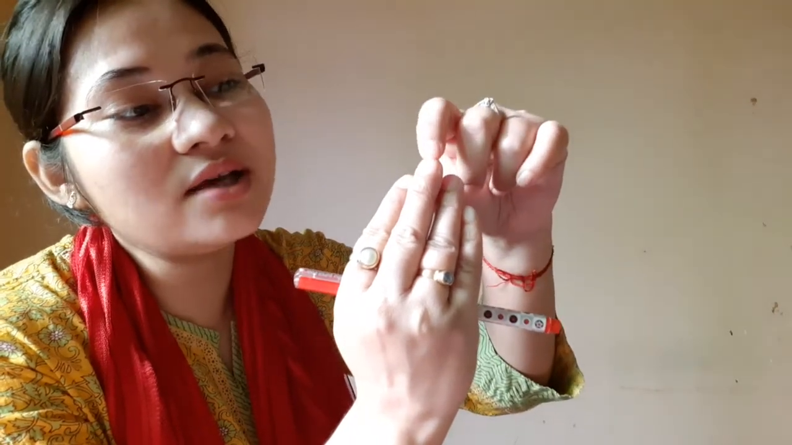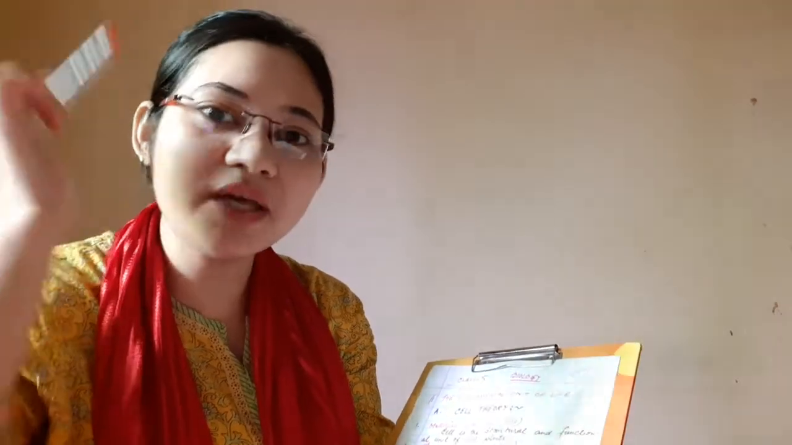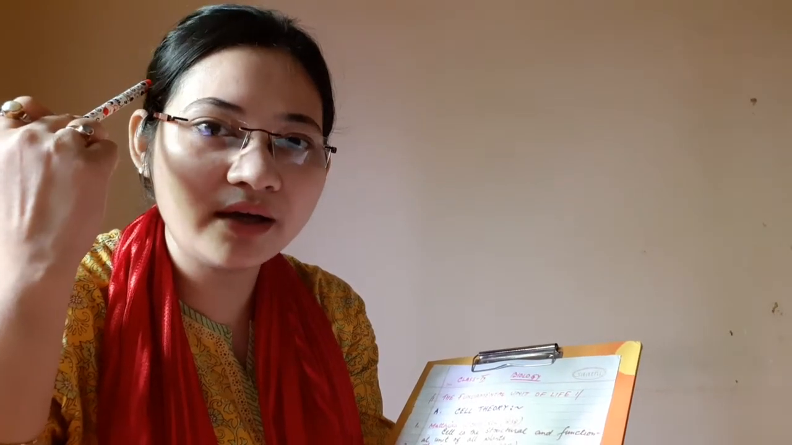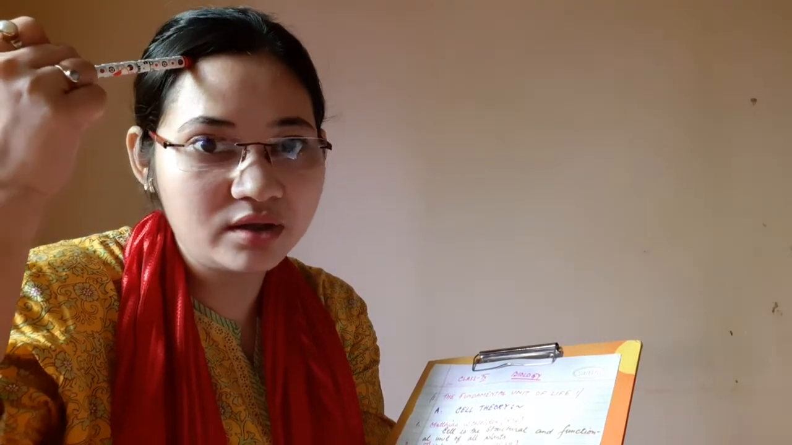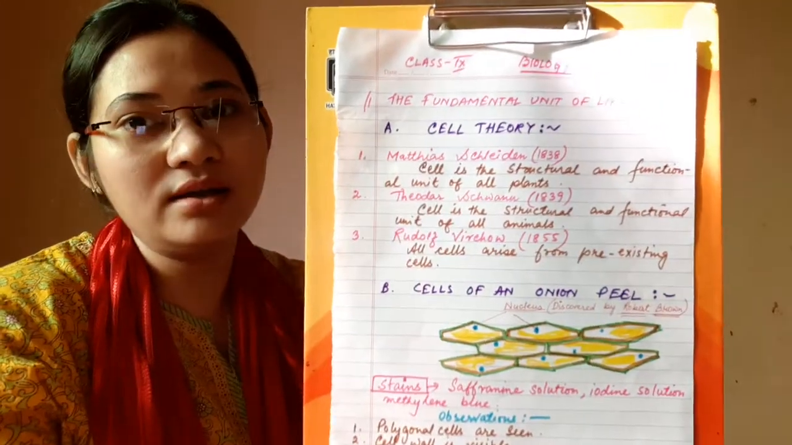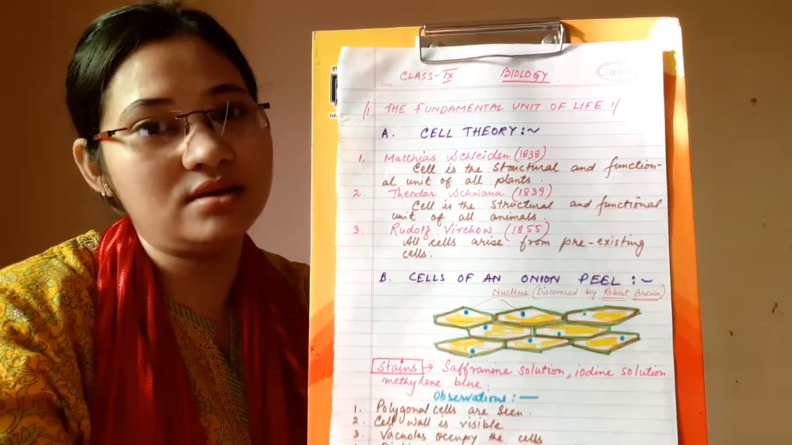So where have these cells come from? They have come from the pre-existing cells. So every cell arises from pre-existing cells. Just like hair: it has come from the pre-existing cells based at the scalp. Those are living cells, but the hair is dead. So when we cut our hair, we don't feel pain. But the cells present at the base of the hair, at the scalp, are living in nature. So these are the three postulates of cell theory, and these three postulates are the same for all the cells in this universe.